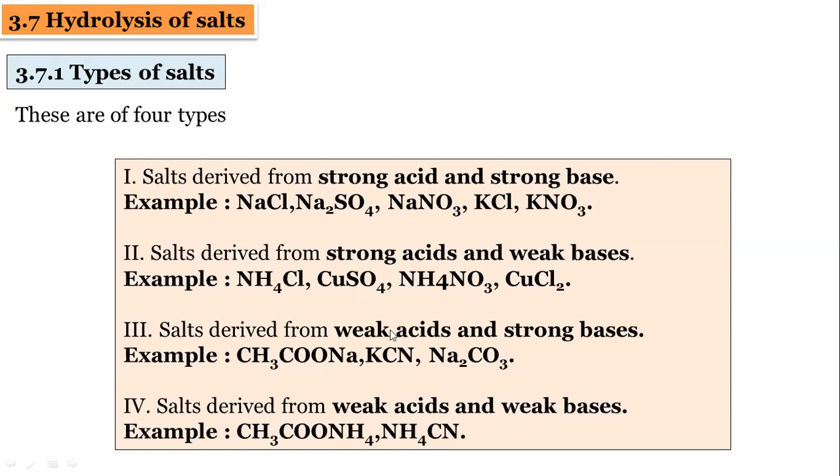These are salts derived from weak acids and strong bases. The examples are CH3COONa, KCN, and Na2CO3. The fourth type is where both are weak: the acid is weak and the base is also weak. Examples are ammonium acetate and ammonium cyanide.